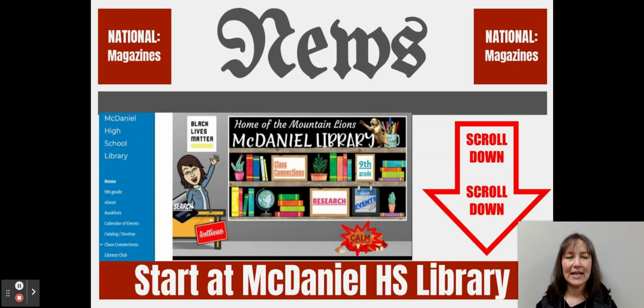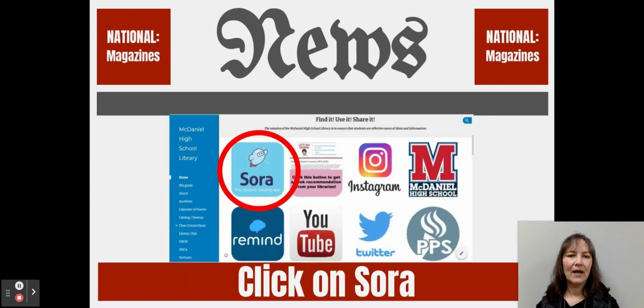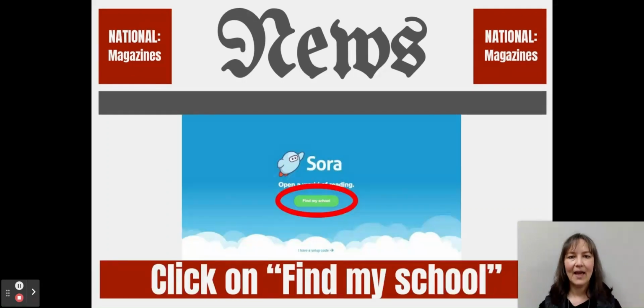So this is what it looks like. And you're just going to scroll down. Once you do, you're looking for Sora because that is how you're going to access these magazines. And then as a side note, you can also access ebooks through Sora. So it's pretty cool. Anyway, you're going to click on that Sora button, the light blue button with the little flying robot.